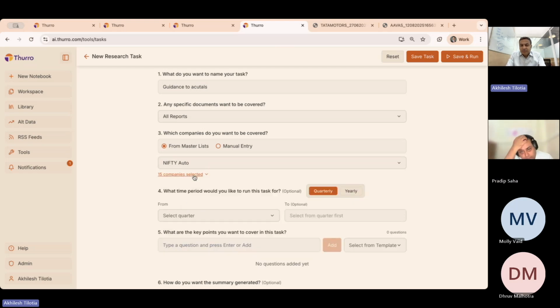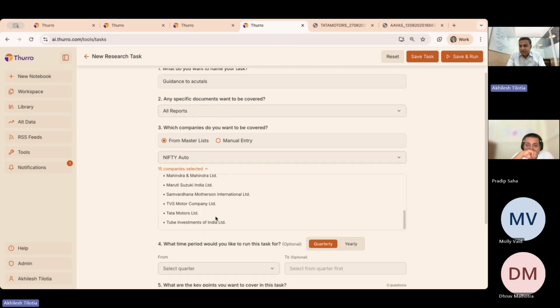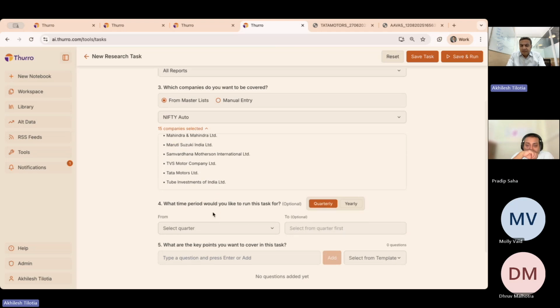It will show you the names of the 15 companies that we saw there so that you are aware of what you are running this query on. The fourth question is optional, whether you want to run it for a few quarters or multiple quarters. Given that the template we will be choosing already references the previous quarter and the current quarter, it will automatically take only those.